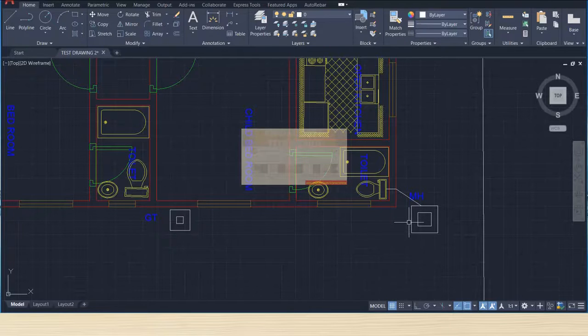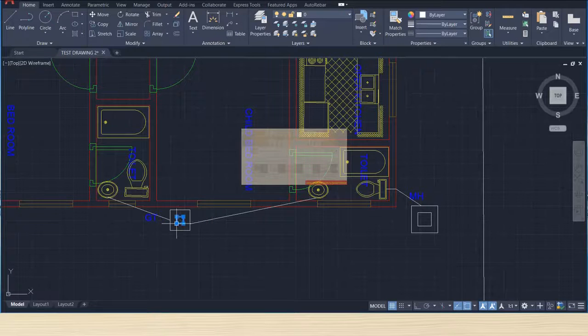Then we'll select the line, select here this line, this GT, and then from this line to GT. Correct. Now here also we'll make one GT.